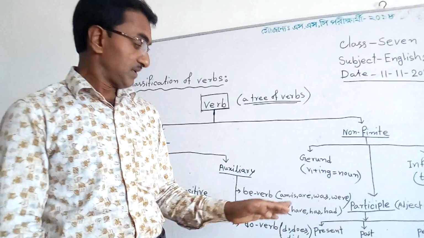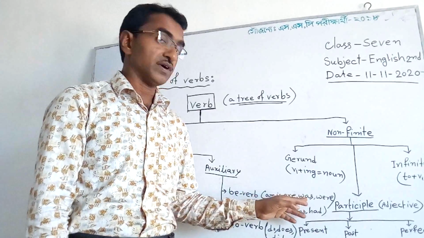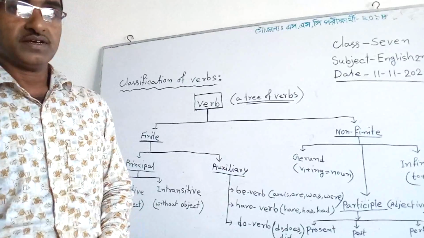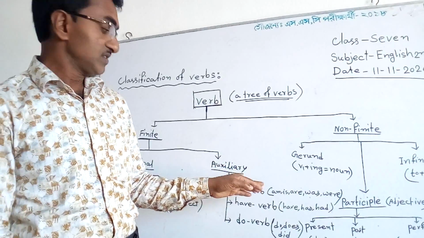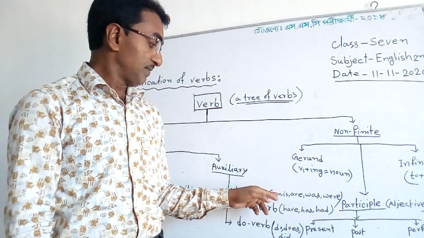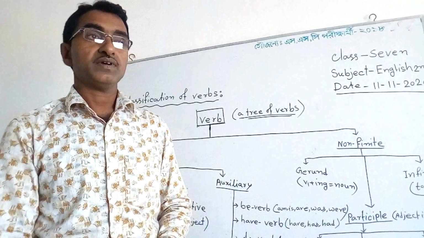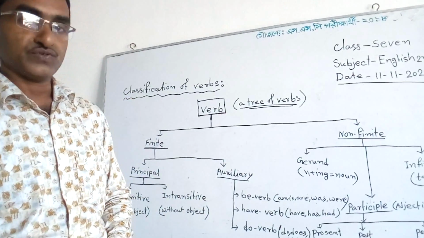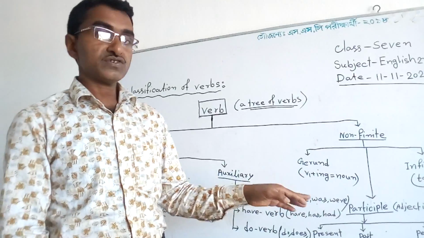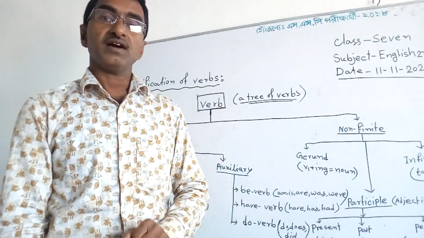What is be verb? Am, is, are, was, were. We know that in present continuous tense, am, is, are auxiliary verbs are used, and in past continuous tense was, were are used.